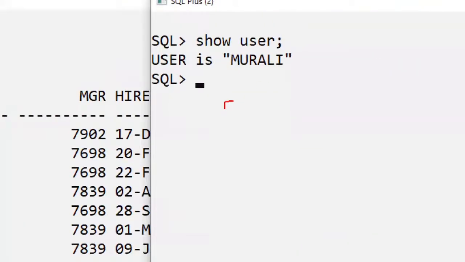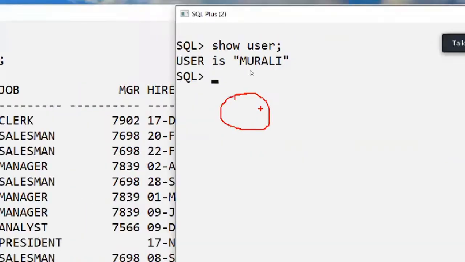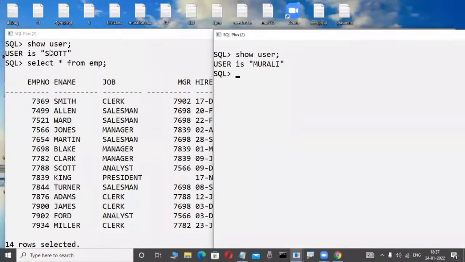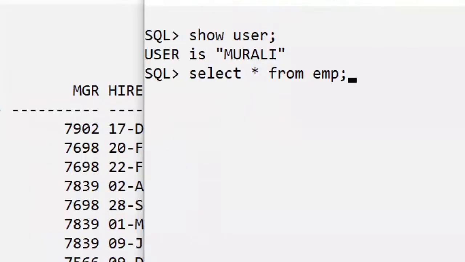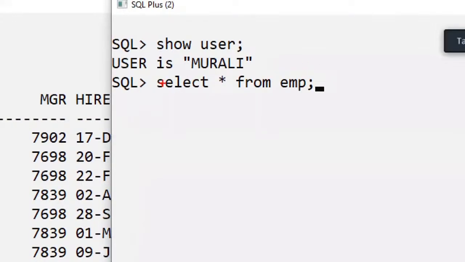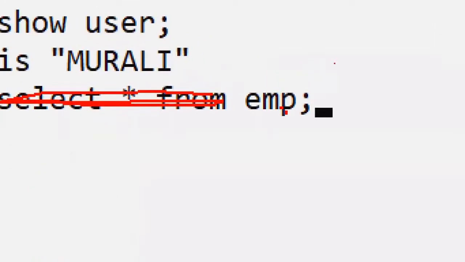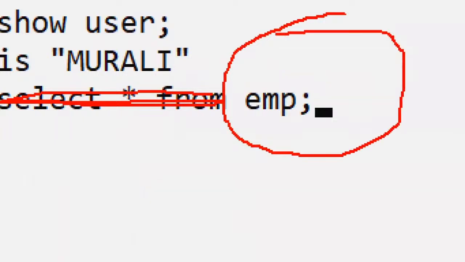Murali does not have this EMP table, for example. Now, this Murali user is using Scott user's table with some commands. There is the SQL language in the feature, for example, select star from EMP. In the Murali user this table is not there, but he is typing some command only. Don't worry about this SQL command. Select star from the table name EMP. The Murali user is typing only.